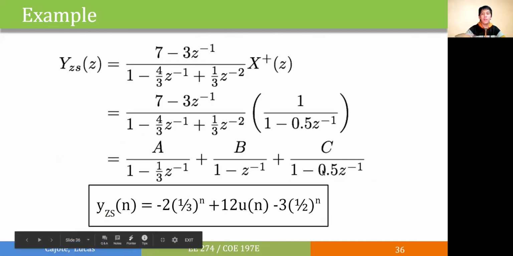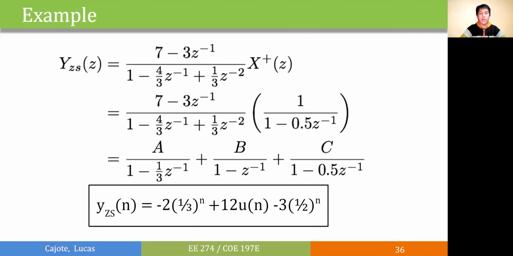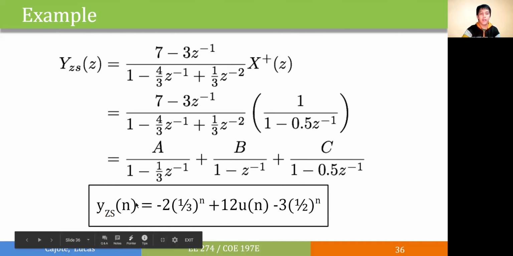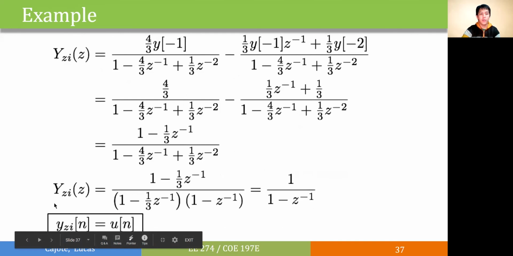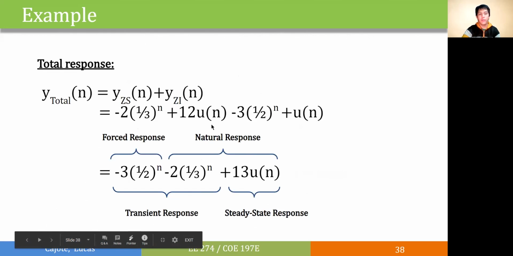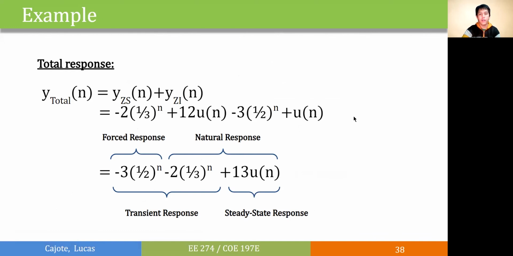Now the next step would be to perform partial fraction expansion and table lookup to determine the inverse transform. Here we'll get the zero state response as follows. And for the zero input, we'll also do the same. So we'll get our zero input as u of n. And adding them together, we'll get the total response.